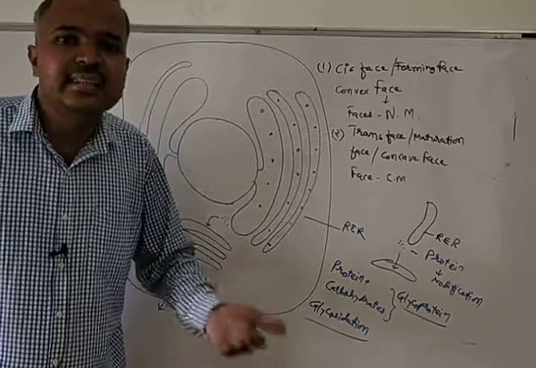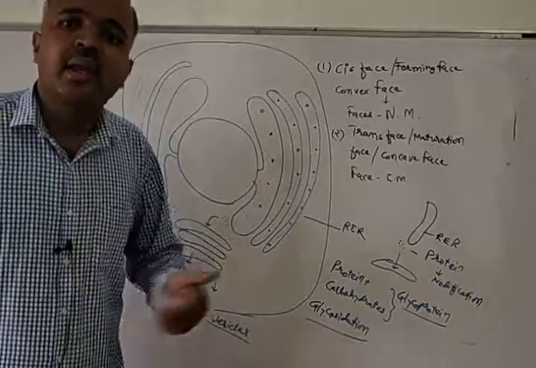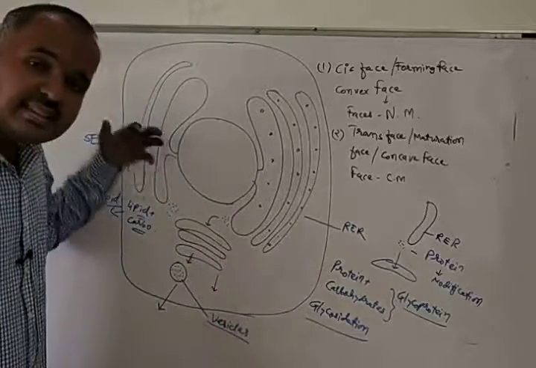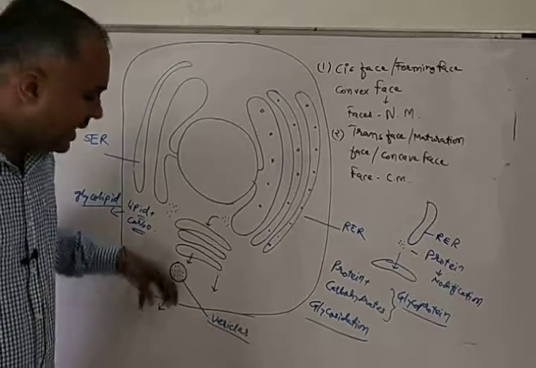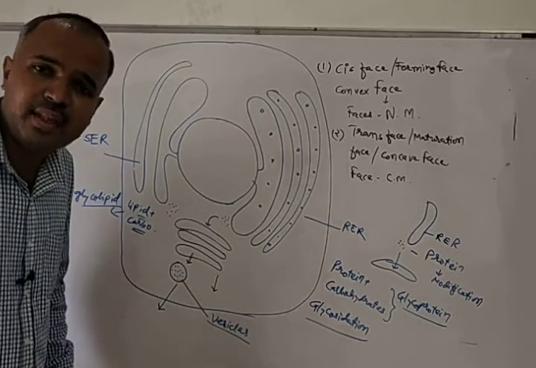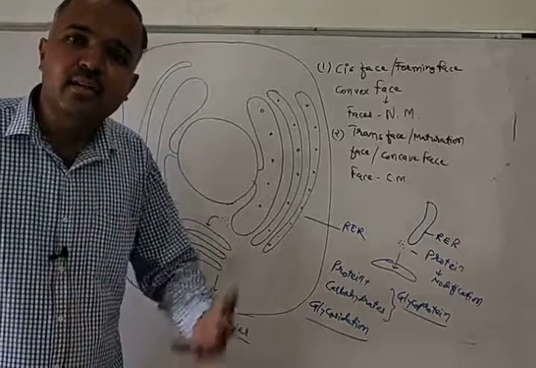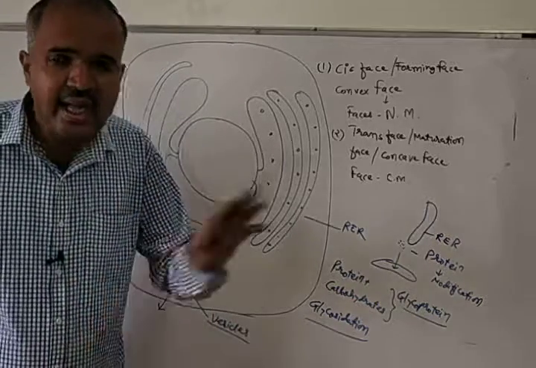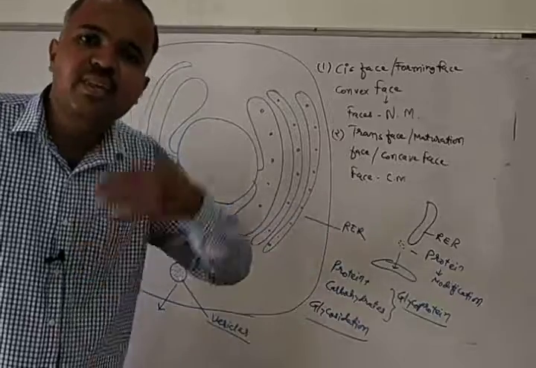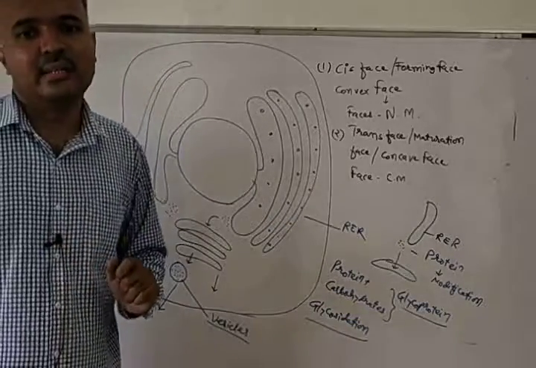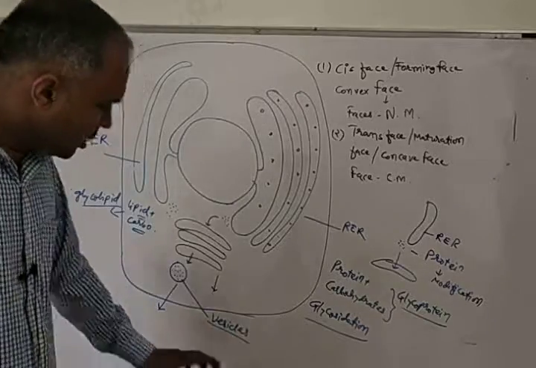Protein entering is modified into glycoprotein, and lipid entering is modified into glycolipid. Then it is packed in the form of vesicles, and that vesicle comes out from the cell. So any molecule entering the Golgi body will get modified, then packed inside vesicles and sent out of the cell. So this is all about the Golgi body.